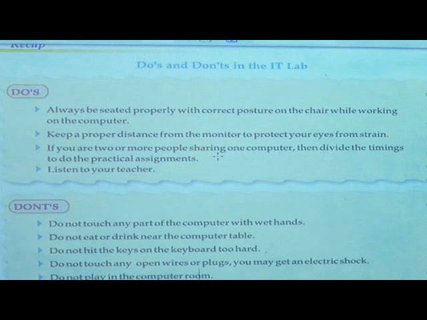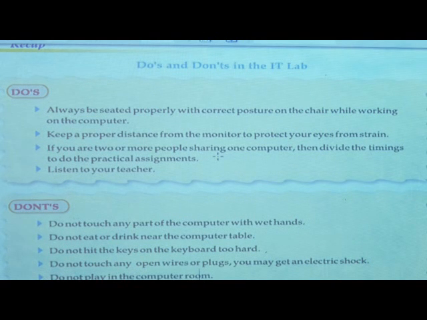Next thing is, which things we have to do when we enter a computer lab and which things we don't do when we enter the computer lab. Firstly, we will see which things we have to do in the computer lab. Firstly, we must sit properly when we enter the computer lab.